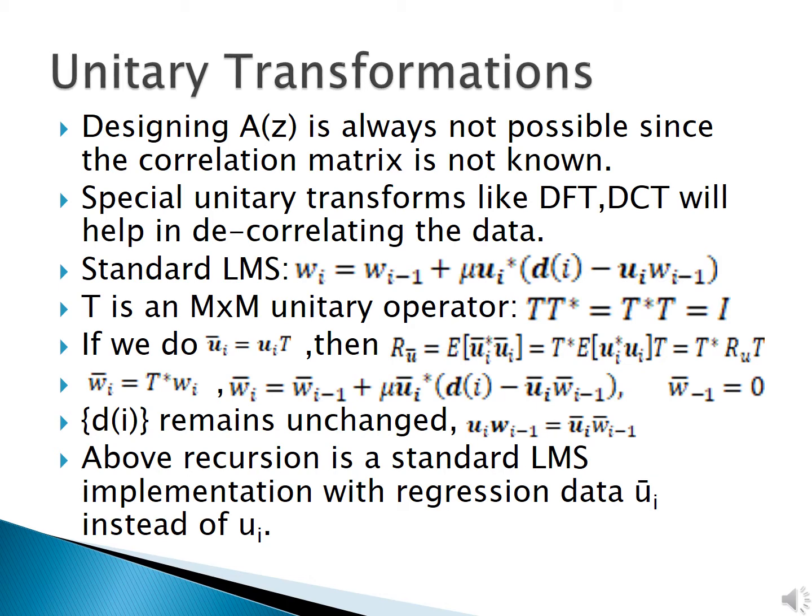The standard LMS update equation is as shown here, and T is an m by m unitary operator. So if we multiply by T star on both sides of the LMS update equation, we get a new update equation where u_i bar is u_i times T, that is the transformed data. The new update equation can be regarded as the standard LMS implementation with regression data u_i bar instead of u_i.